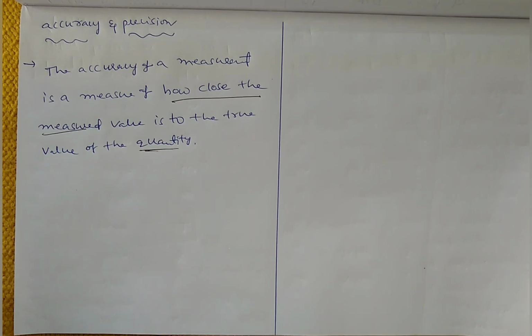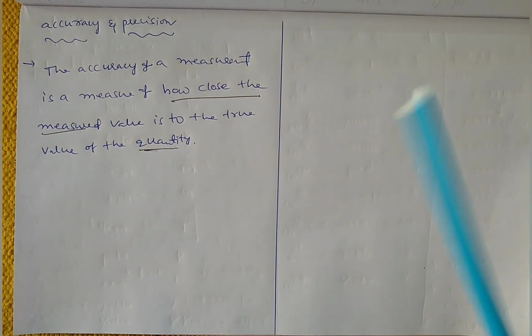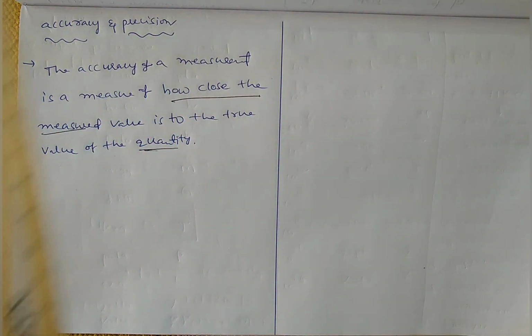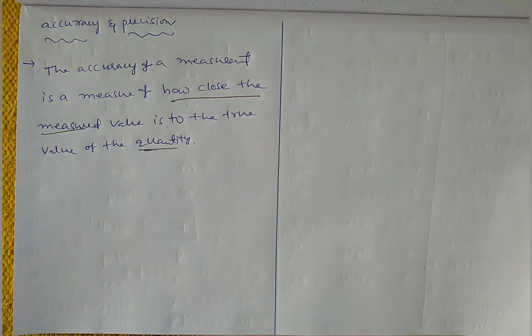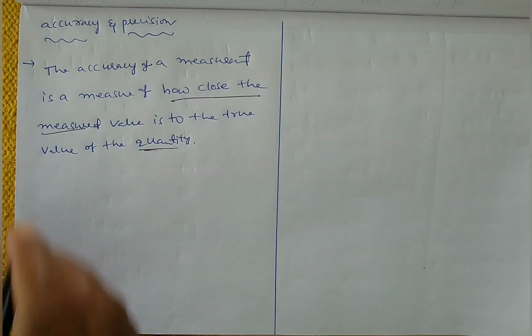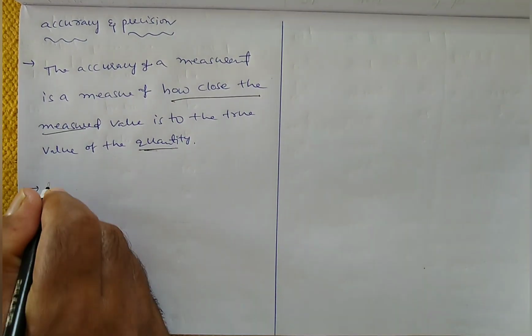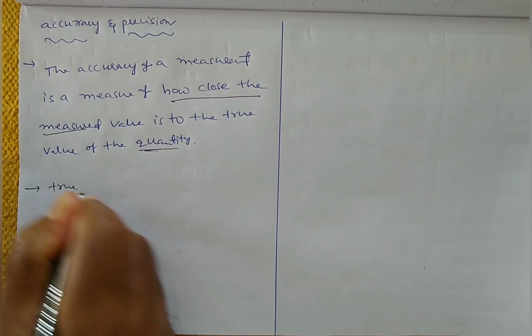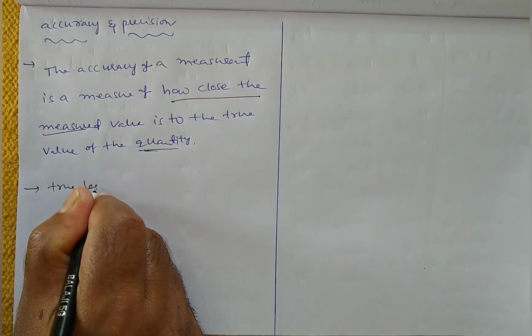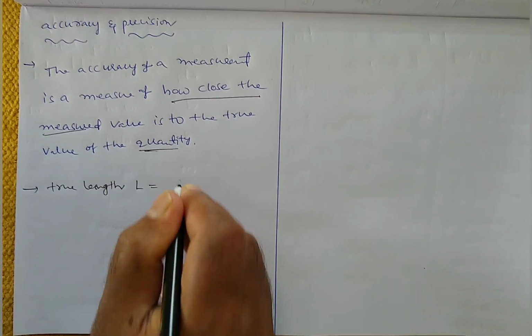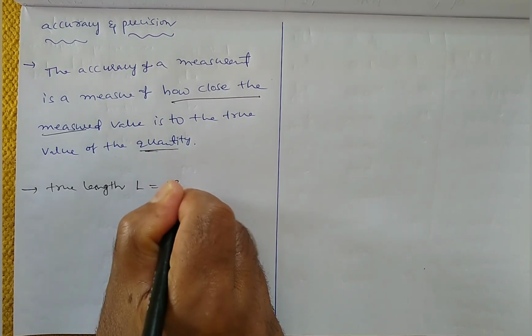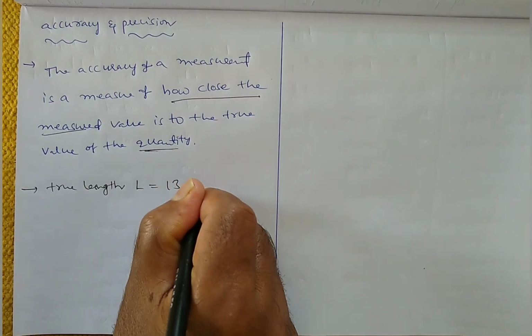Suppose the length of this pen. So the length of this pen is how much? It is around 13 centimeter. So let me say the true length of the pen L is equal to 13 centimeter.